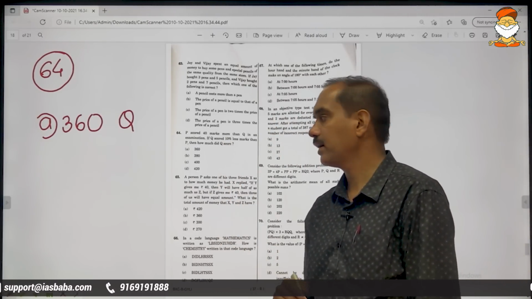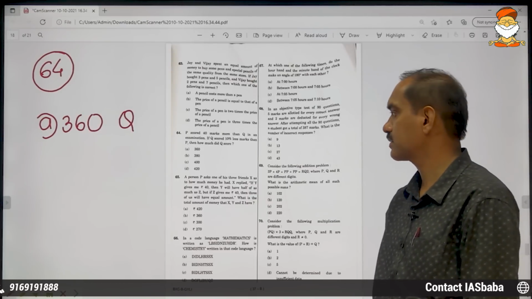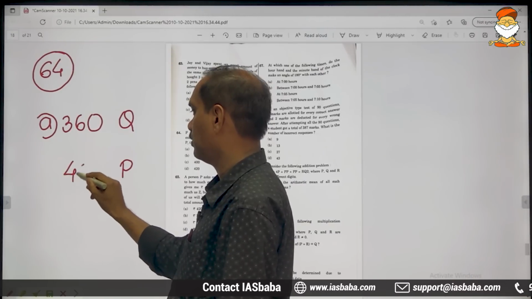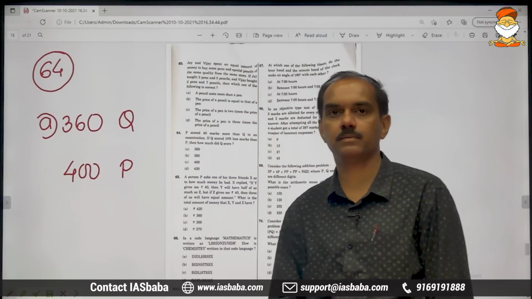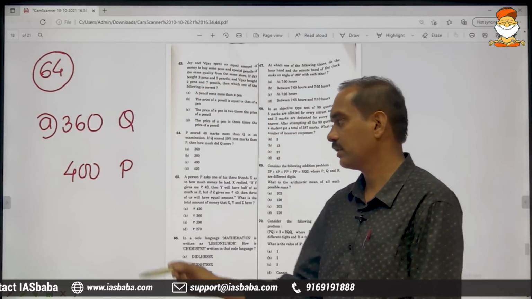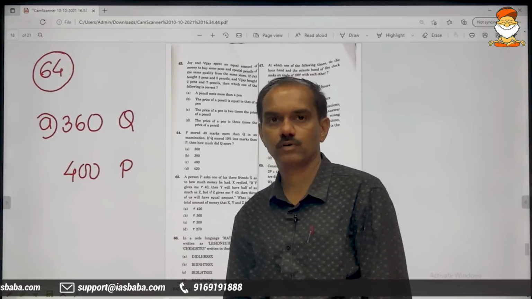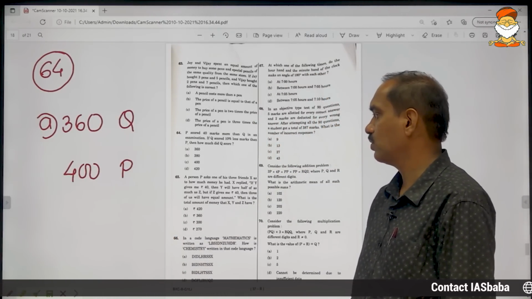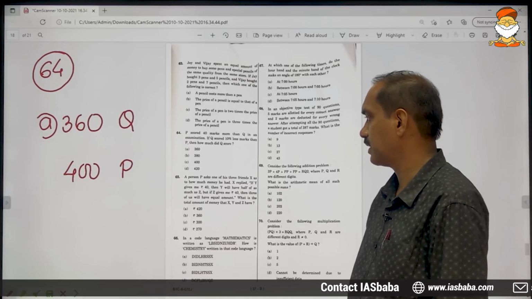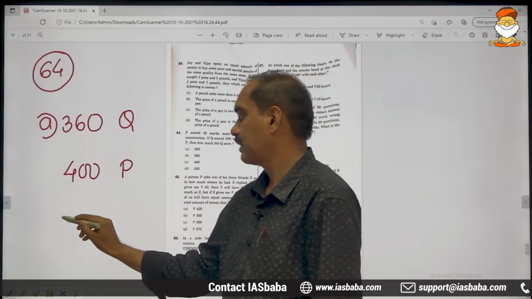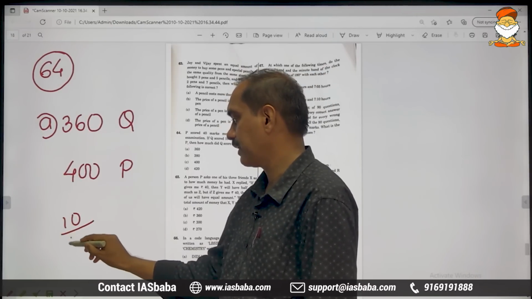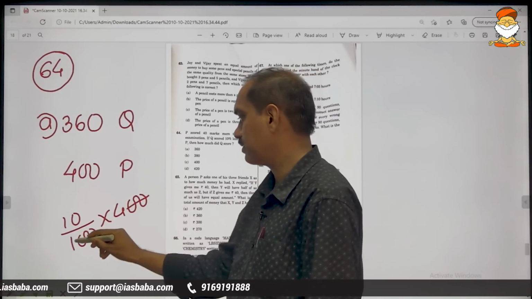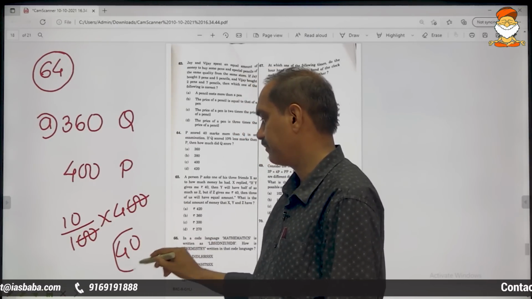Now read the first statement. P scored 40 marks more than Q goes to say that P will be scoring 400. Only then we can say that he has scored 40 marks more than him. Now read the second statement. If Q scored 10% less marks than P, 10 per means line, cent means century, of means into 400. 10 fours are 40.